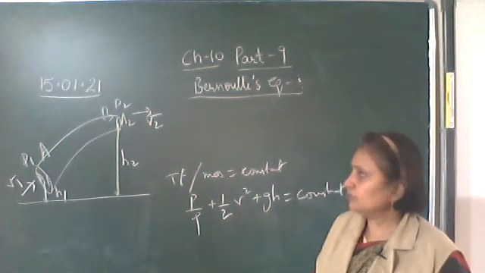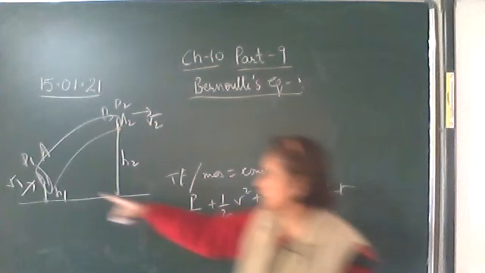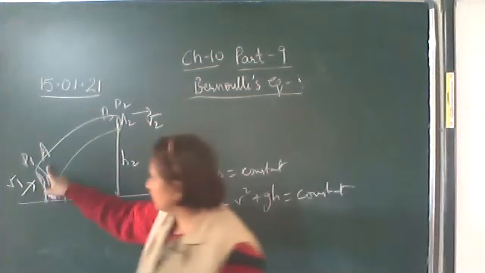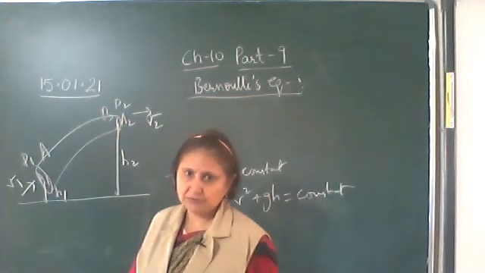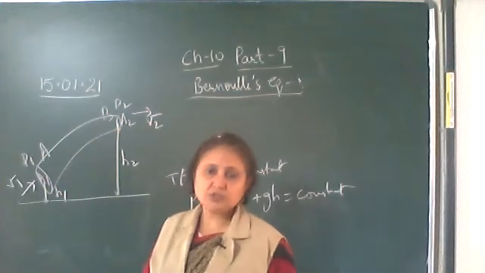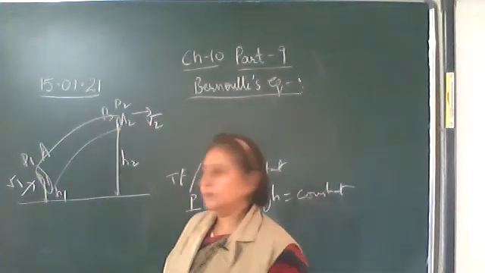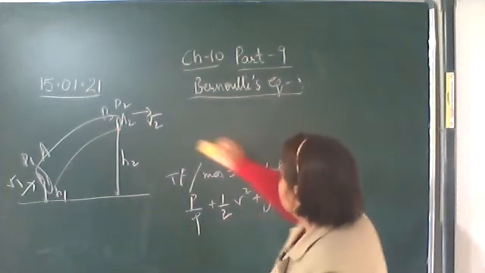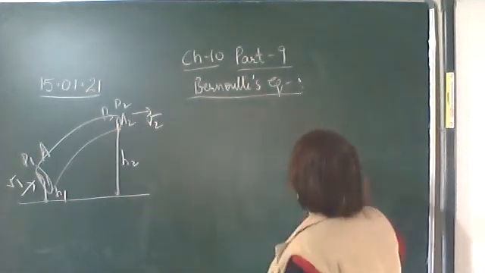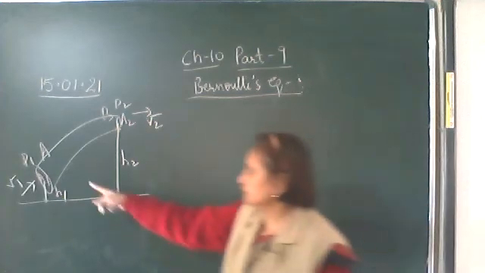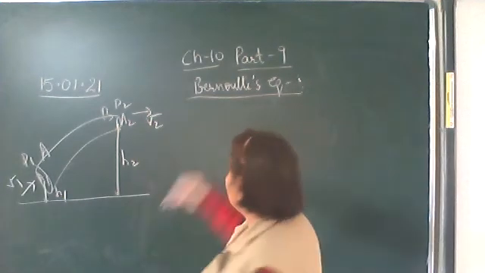First we'll find out the net work done in moving the liquid from A to B. Liquid is entering at point A and leaving at point B. So the net work done in moving from A to B. First, the work done by the liquid at point A.